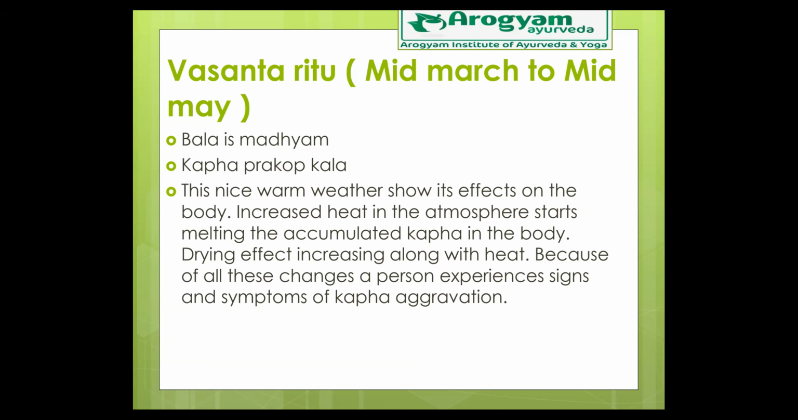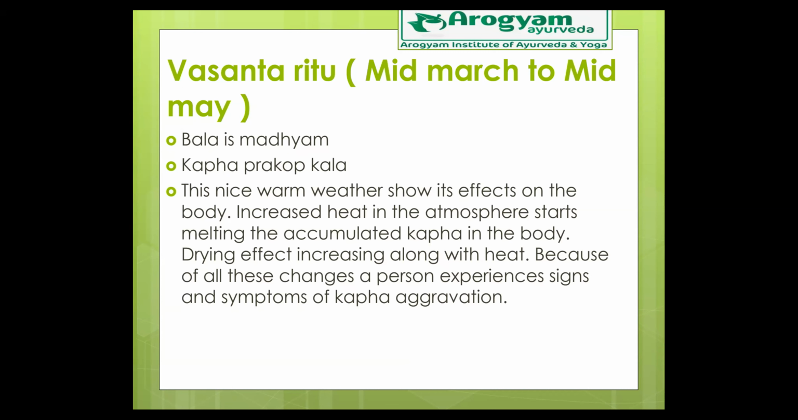So that is the peak kapha prakopa kal. At the onset of summer, when the hot rays of the sun we see in the spring season, that is responsible for melting down of the accumulated kapha, which causes kapha related problems like rhinitis, that means common cold, cough, respiratory problems, and other skin related infectious diseases, chickenpox, measles. See, all these are related to kapha.